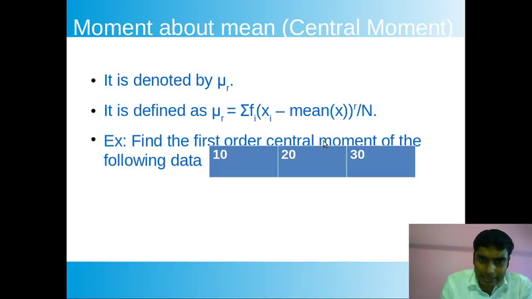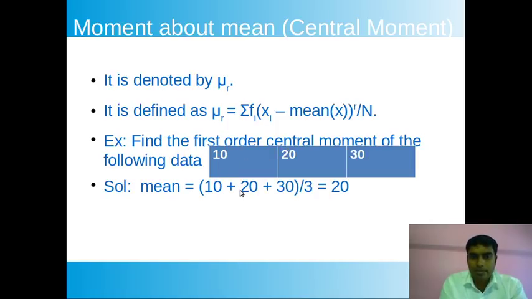Now calculate the first order moment of this data. We have the same three points as previously, and we need the first order central moment. Central means we first have to find the mean. After finding the mean, I can subtract the mean from each of the points. The mean is the sum of the points, 10 plus 20 plus 30, divided by 3 points, that is 20.